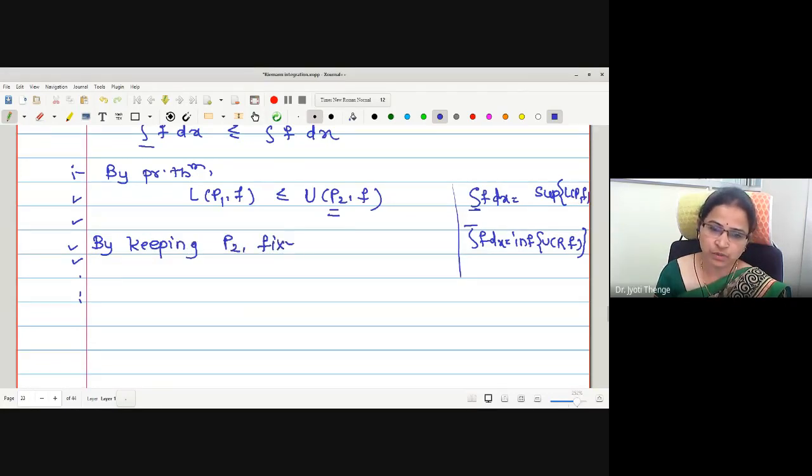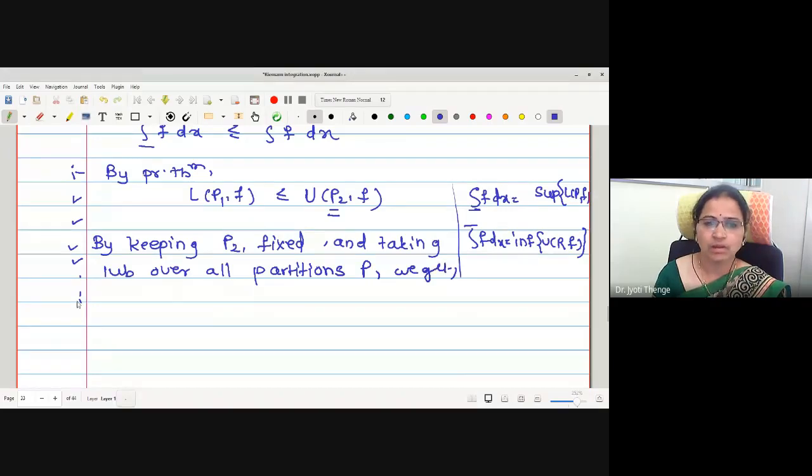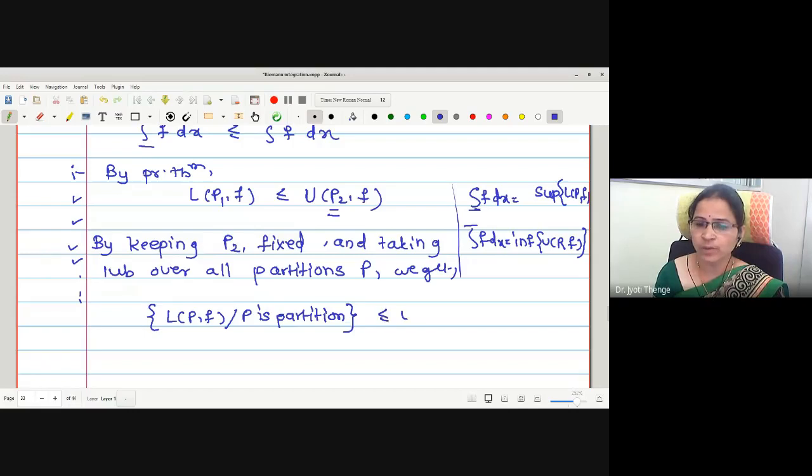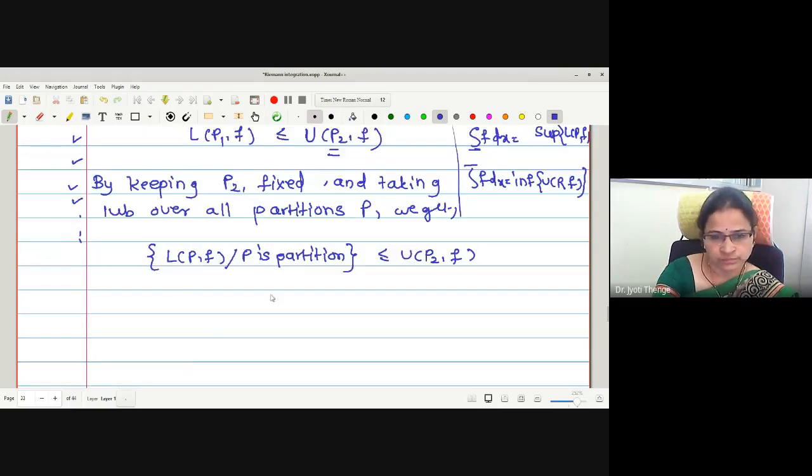By keeping P2 fixed and taking the LUB over all partitions P, we get the following. First I will write the set of lower sums L(P,f), where P is a partition. This set is less than or equal to U(P2,f). Is that fine? Then I will take the supremum of this set.